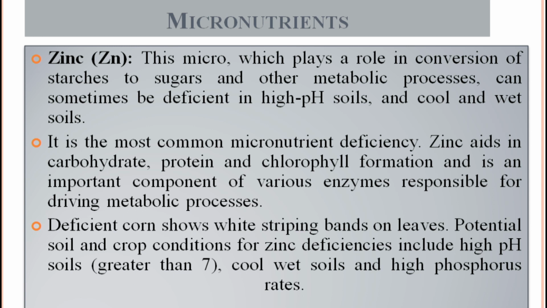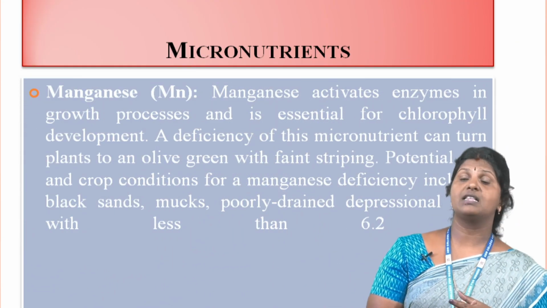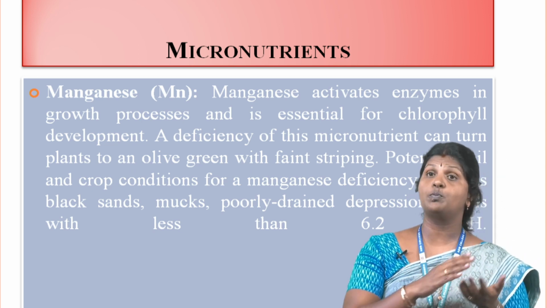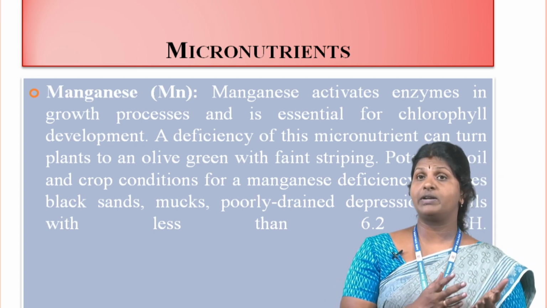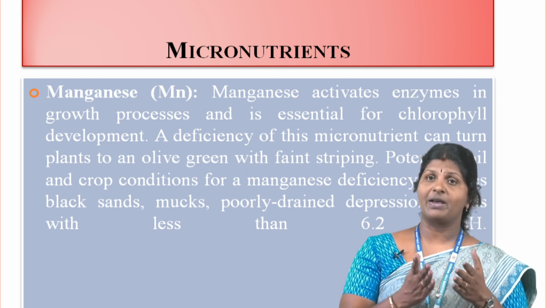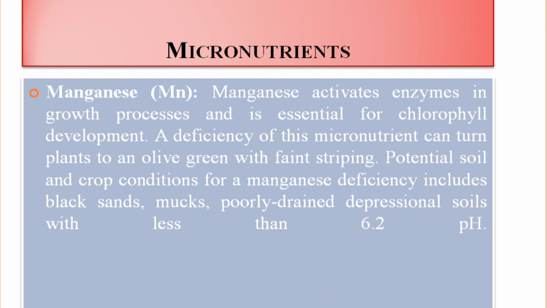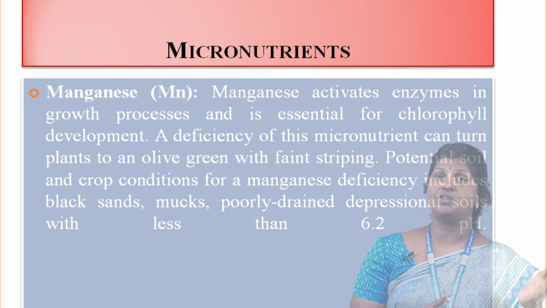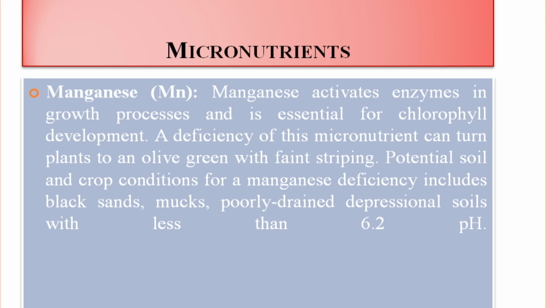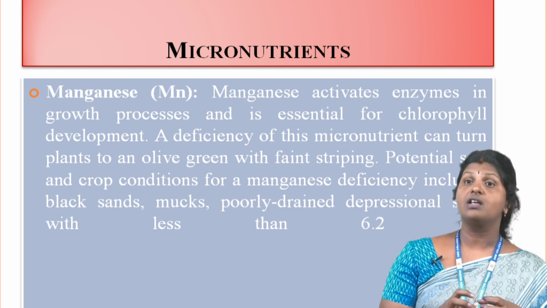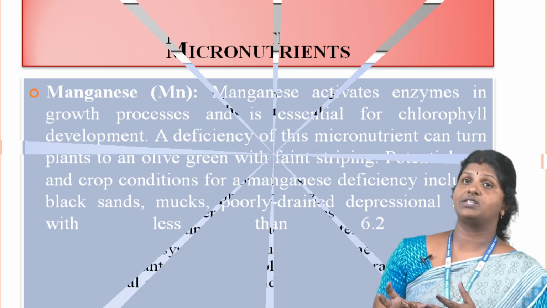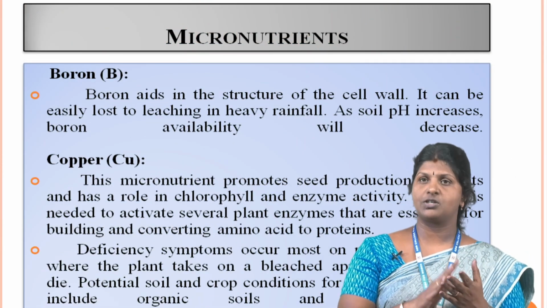Potential soil and crop conditions for zinc deficiency include high pH soil greater than 7, cool wet soil and high phosphorus rate. Manganese activates enzymes in the growth process and is essential for chlorophyll development. The deficiency of this micronutrient can turn plants olive green with fine striping. Potential soil and crop conditions for manganese deficiency include black sands, muck, and poorly drained depressional soil with less than 6.2 pH.